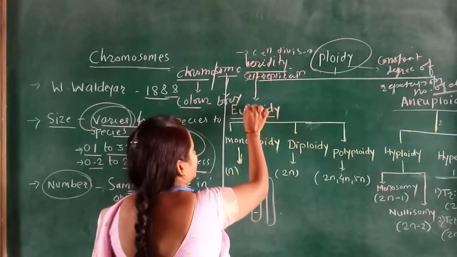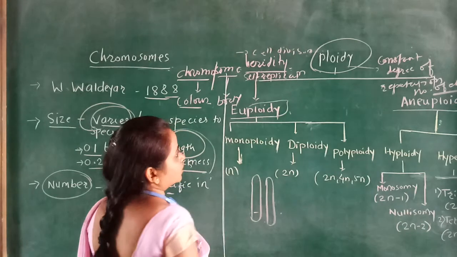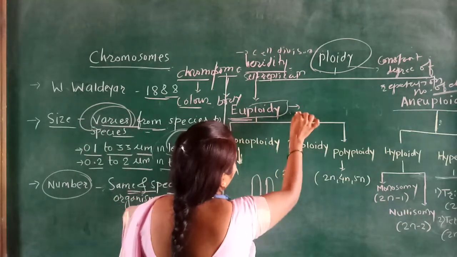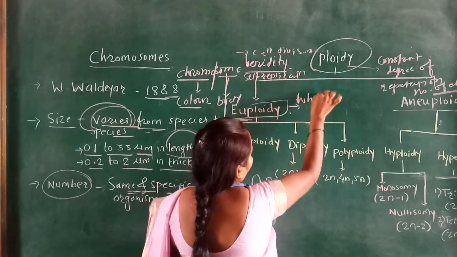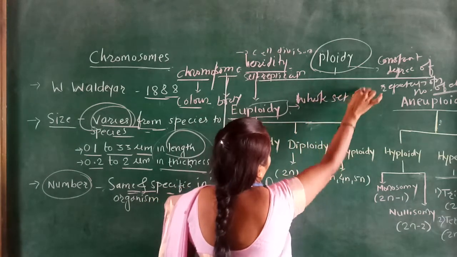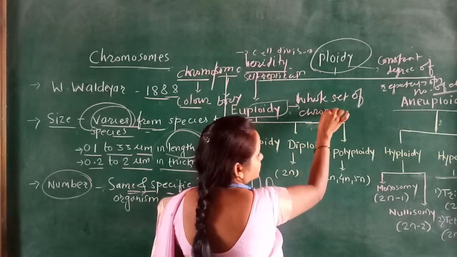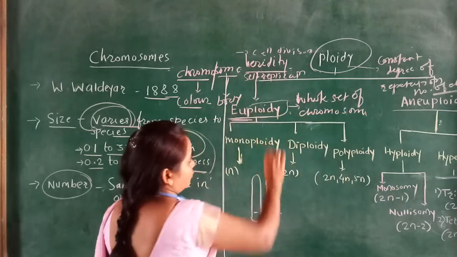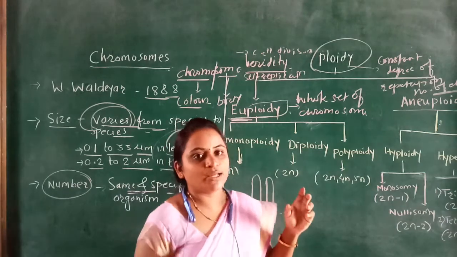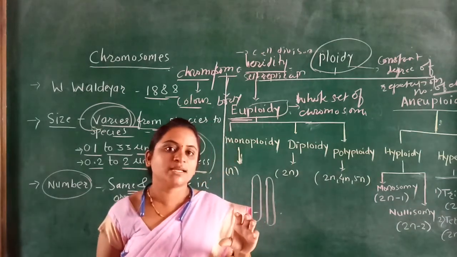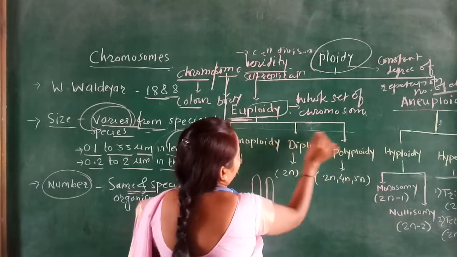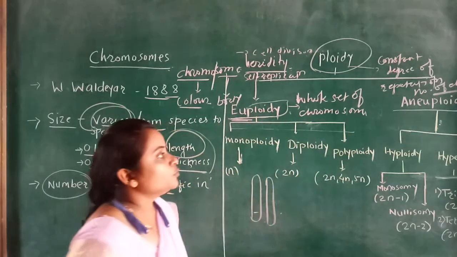आता आपल्याला माहित झालं ploidy means what? That is the number of chromosomes. In which euploidy means what? That is the whole set of chromosomes, that is called euploidy. The whole set of chromosomes, we know that 46 chromosomes are present, and this whole set of chromosomes is called euploidy.